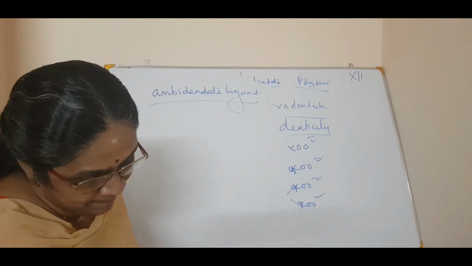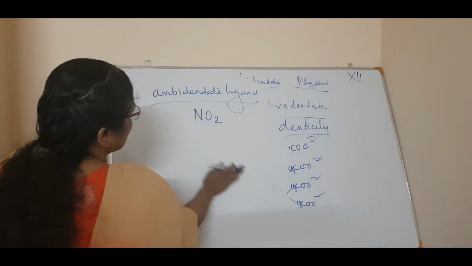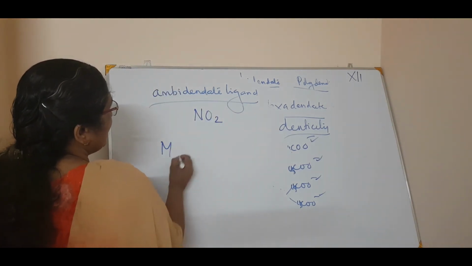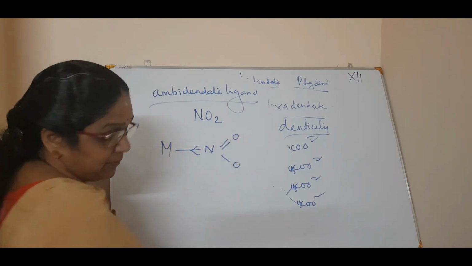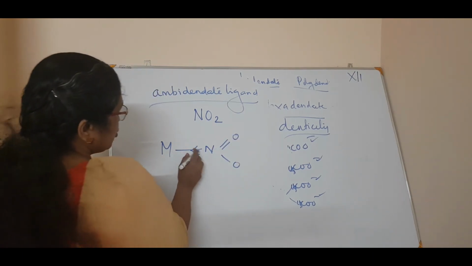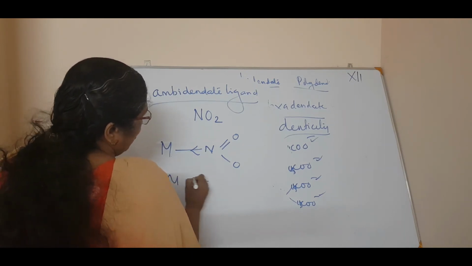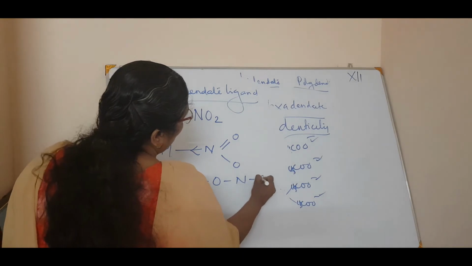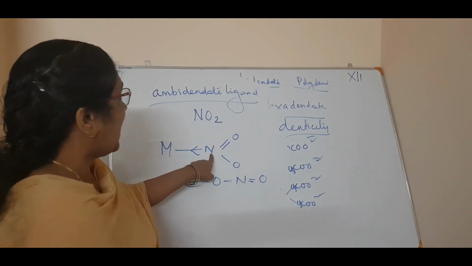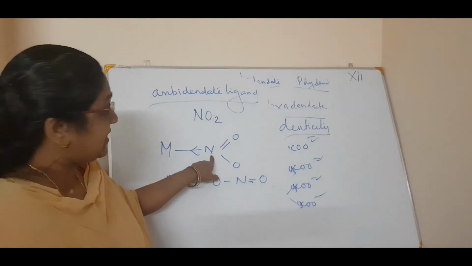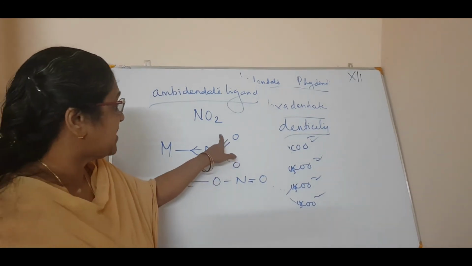For example, in the case of NO2, if it is a metal M, it can ligate through N, that is this N double bond O, single bond O. So the metal can ligate with the N. Also, it can ligate with the O and O. It can ligate with N, and also it can ligate with the O, because the structure is like that.